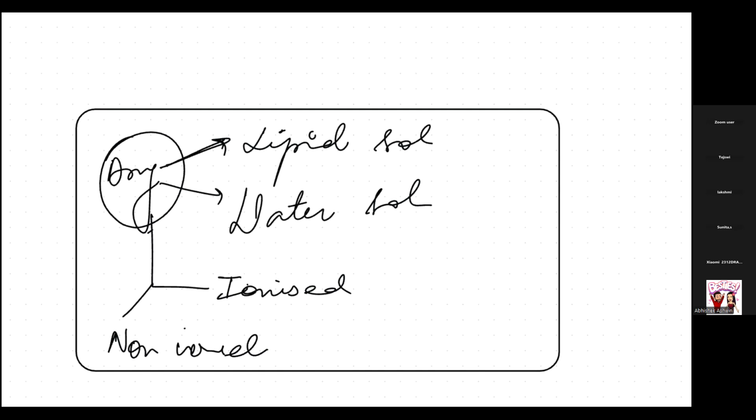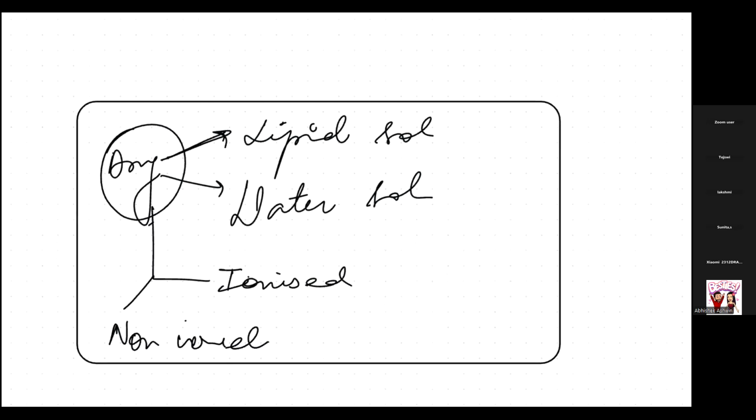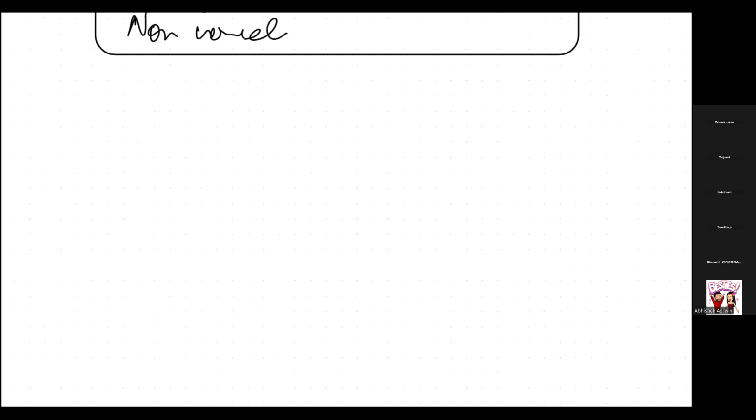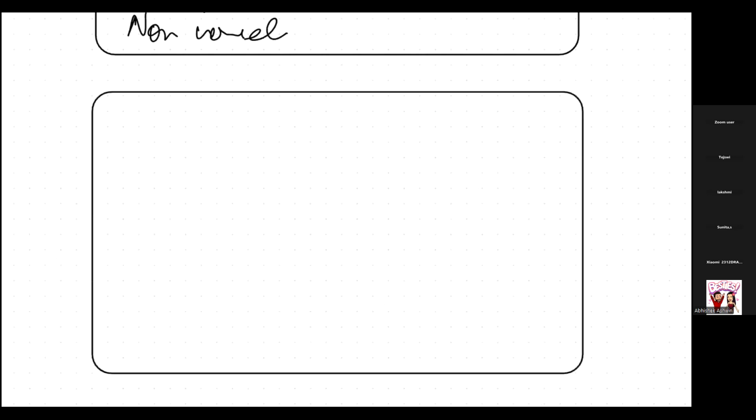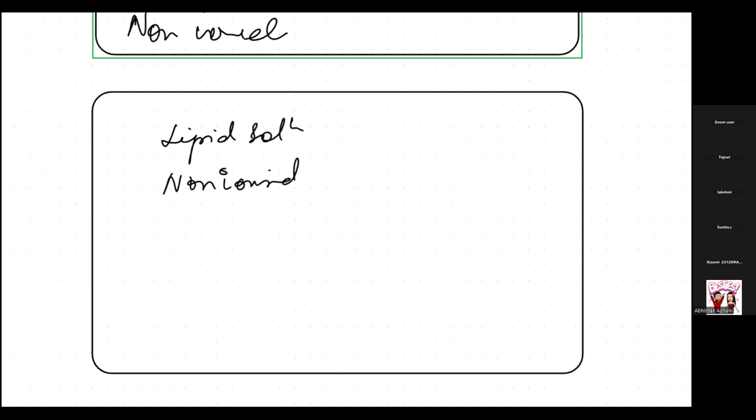Okay, now our main aim is what? Our main aim is to make the lipid soluble and non-ionized drug into a water soluble and ionized drug. Why?